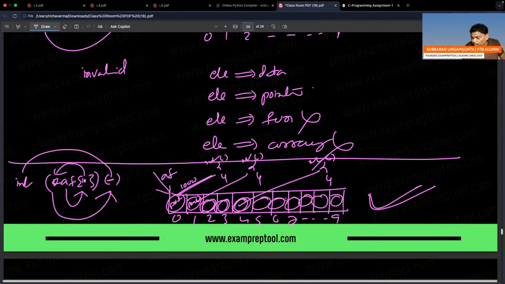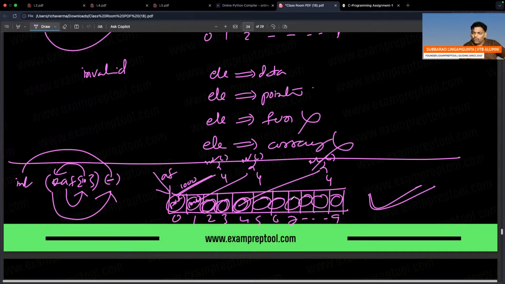You cannot keep directly an integer inside. Sorry, directly an array you cannot keep. Inside the array, don't keep an array directly. Inside the array, don't keep a function directly. Keep the pointer. If I go to that pointer, there should be a function.